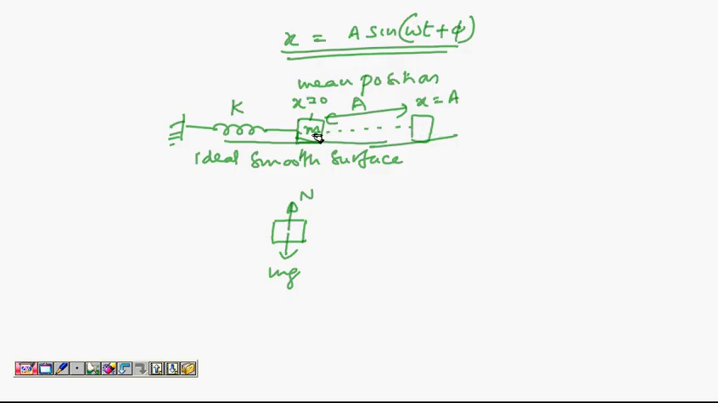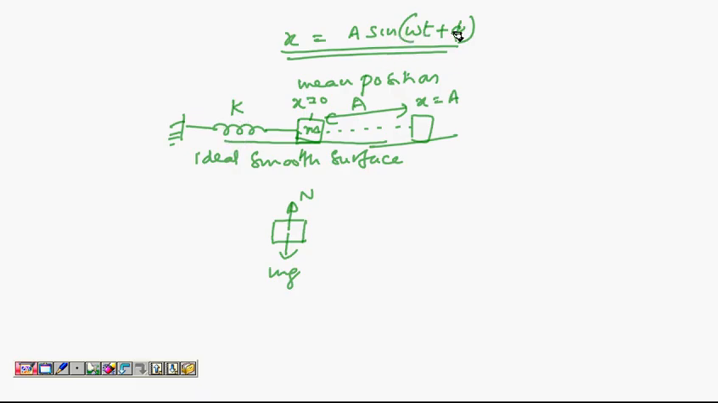Okay, and by the time it comes to mean position, it gains kinetic energy. Why does it gain kinetic energy? Because spring potential energy has decreased, so it gains kinetic energy. So at mean position, even though force is 0, it has kinetic energy, speed. So it continues to go to the left, and as it continues to go to the left, it pushes the spring. So the spring starts applying a force to the right, and eventually it stops on this side exactly at a distance x equal to minus a.